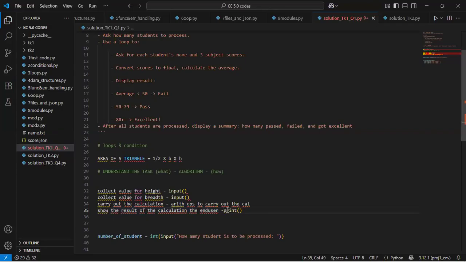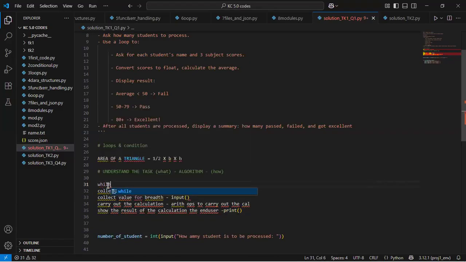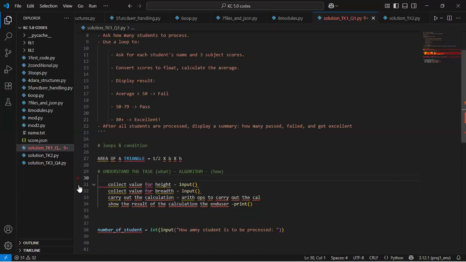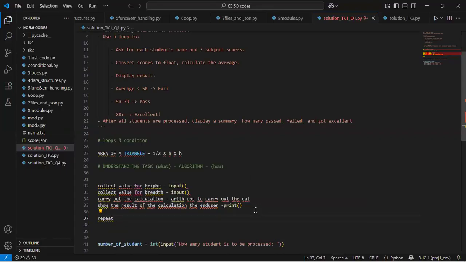With that, you've solved 50% of the problem. And if this was meant for repeated users, we know how loops work. Loops basically repeat instructions. So if this was for multiple users, I'll put my loop there, depending on either a while loop, and all these things should stay inside it. So if this was for repeated users, I will simply say repeat again, and this will be my final step. Repeat the whole step all over again.